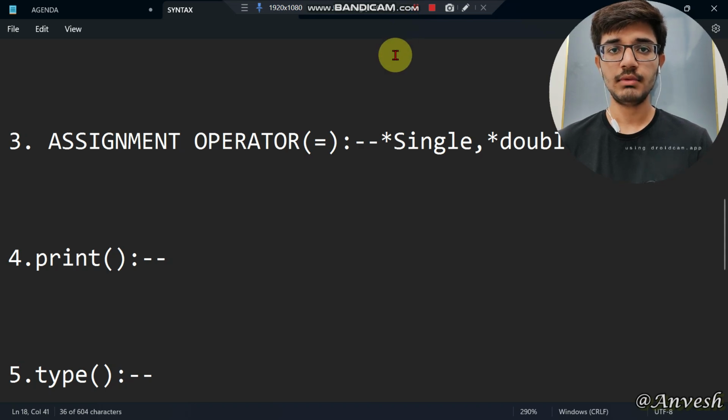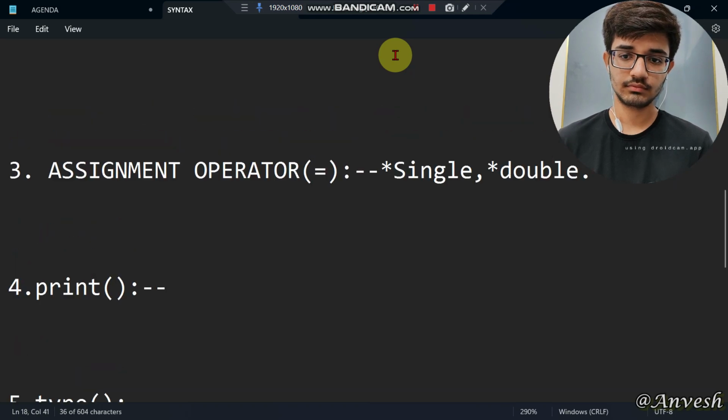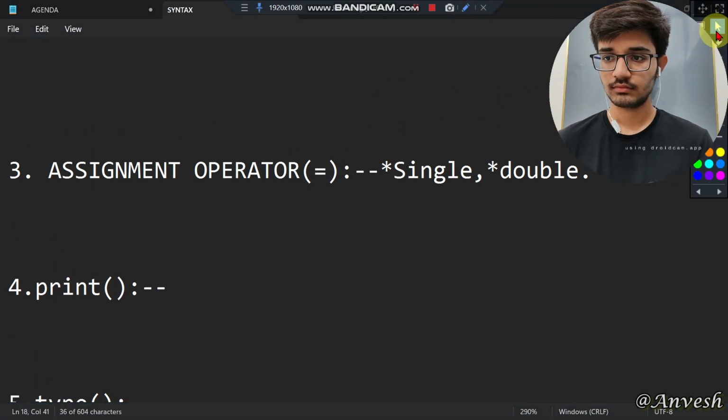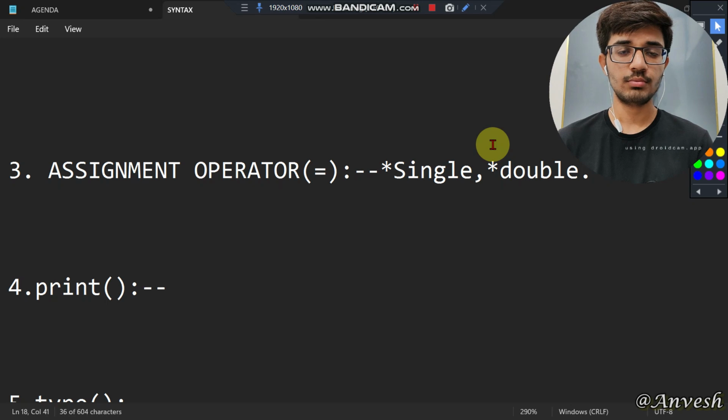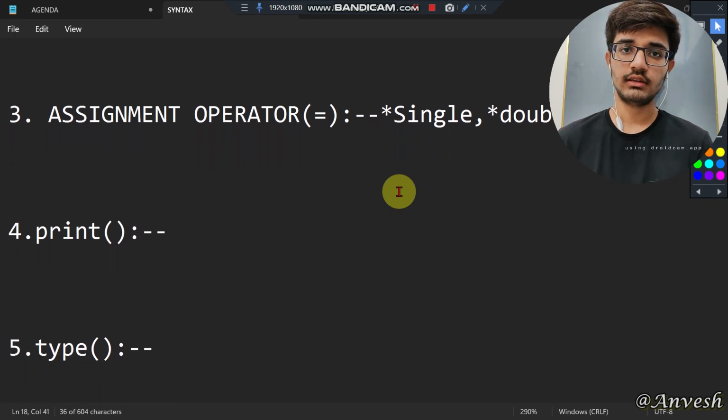So what is the assignment operator? The assignment operator is used to assign a value to a variable, as simple as that. So now let us see what the print function is. The print function is used whenever you want to print any type of data or get the output in the console. And what is the type function? The type function is used to check the type of data we are storing in a variable. By using the type function, we get the type of the data.